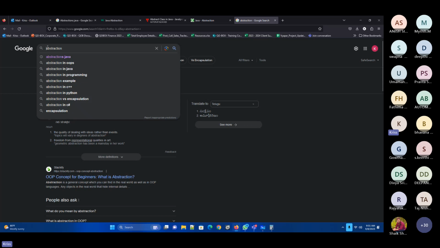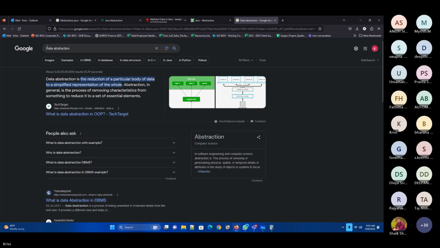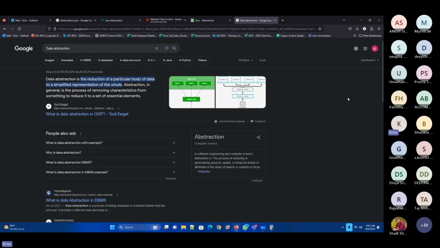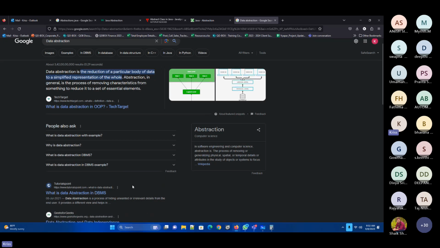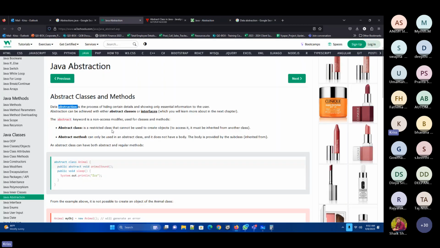So let me keep this one as data abstraction. If I give you these definitions, it might lead you to confusion. Okay, let me hold this, I'll give you that pointer later.